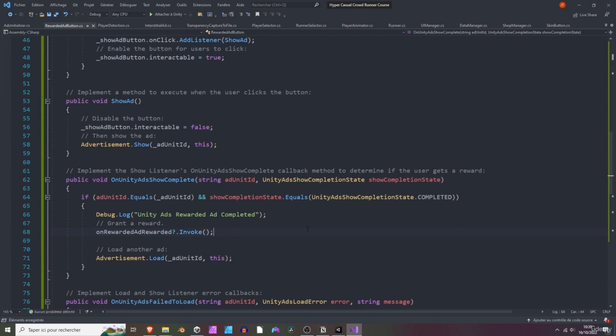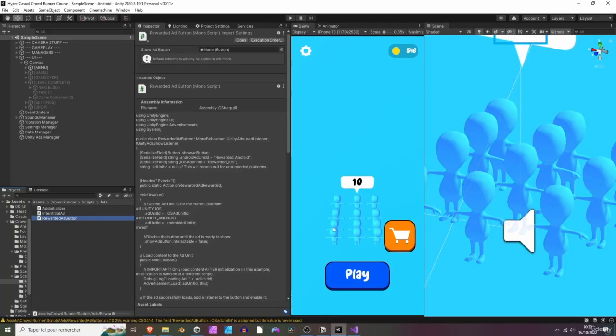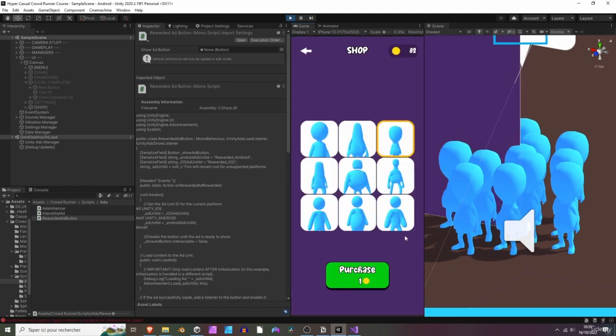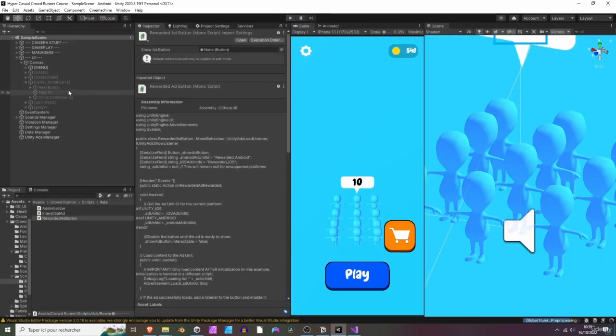Okay, cool. Let's now attach our rewarded ad button to a specific button that we are going to create. So this button, in my opinion, should be in the shop, okay? Like just next to the purchase button. We should have a button to allow the player to watch an ad maybe and get more coins, all right? Let's try and do that.